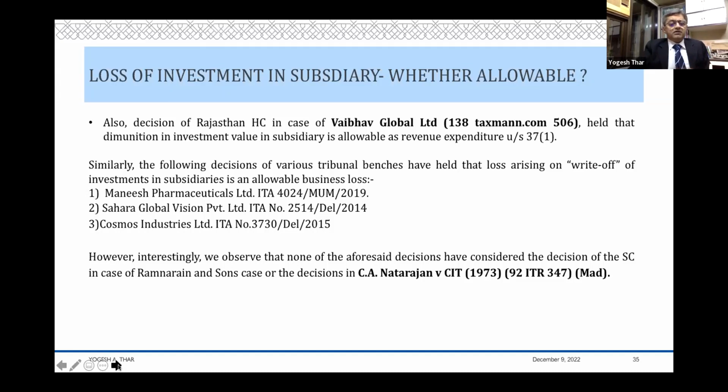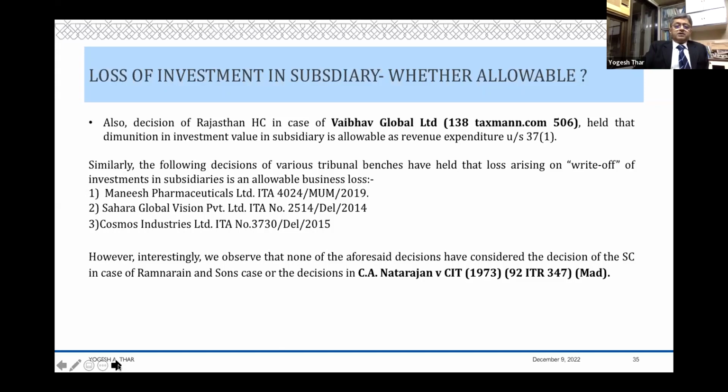And similarly, you have decisions of the Delhi Tribunal in Cosmos, in Sahara Global, and the Mumbai Tribunal in Manish Pharmaceuticals, which have taken a view that even write-off is an allowable expense. Now, what is right, what is not right, what one should do? As I said, interestingly, none of these decisions consider Ram Narayan and Sons, nor consider the Madras High Court.